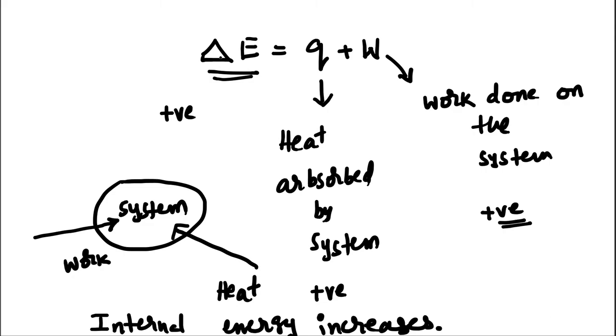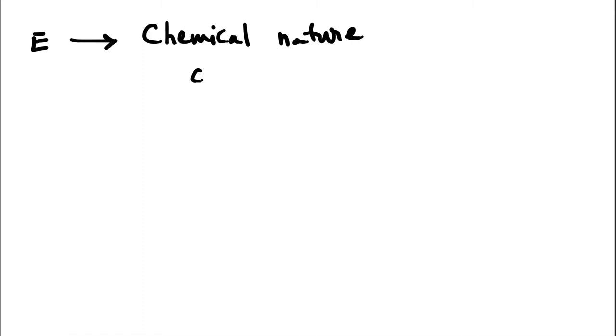And another thing here, the internal energy is a special thing. What is internal energy? Internal energy is the energy of the system by virtue of its existence. Everything has some energy. From where is that energy coming? That energy is coming from its chemical nature, basically its composition.